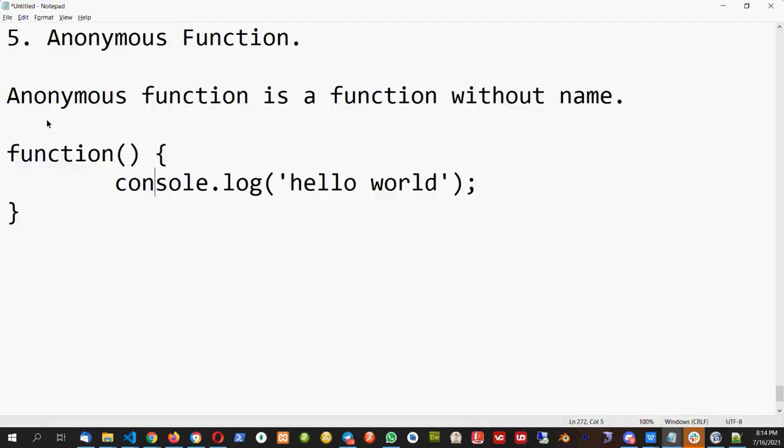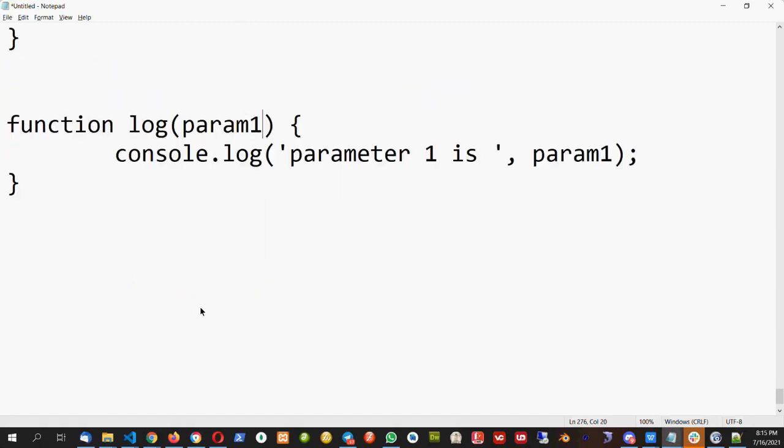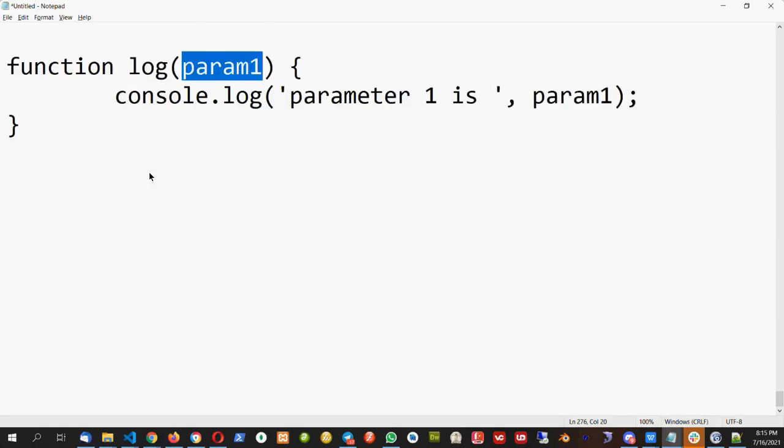So what is the use of anonymous function? So anonymous function are used generally. For example, I have a function log. Any function, I just put name log. Here I put console.log a parameter 1 is param1. I will pass param1 as a parameter to this function. So this parameter can be anything: string, boolean, number, anything. It can be object also, it can be array also, it can be function also.